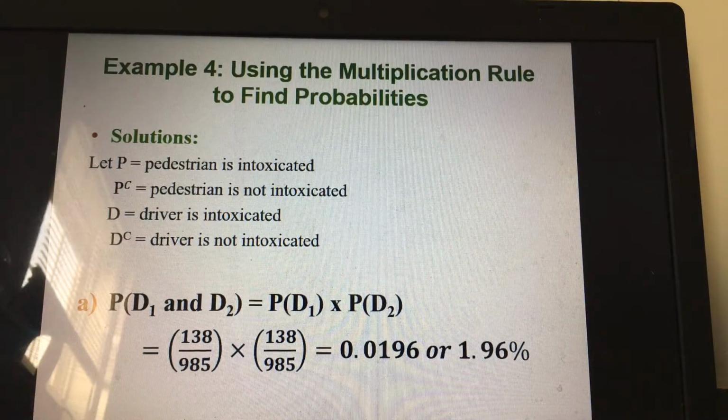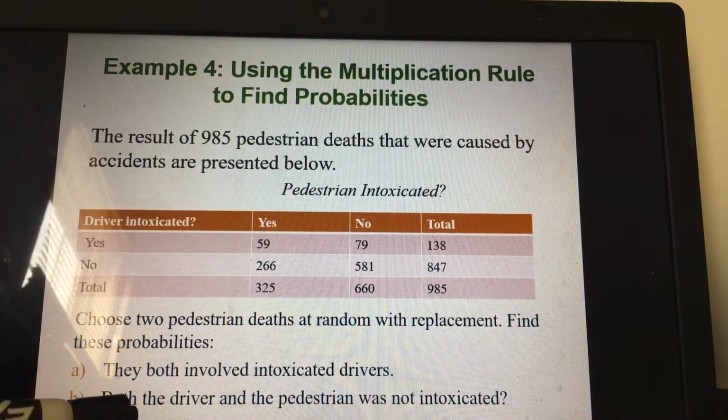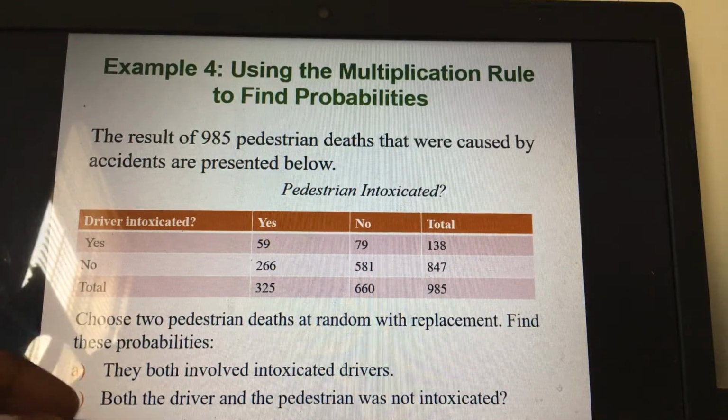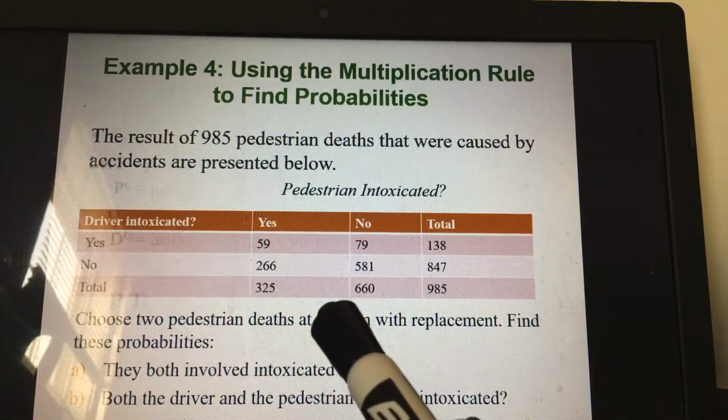Now, the second question says to find the probability that the driver and the pedestrian were not intoxicated. Okay, it means that both the driver and the pedestrian were not intoxicated. The quickest way to solve this, I tell my students, is to draw a line, and I will show you that in a minute. First of all, let us write the formula.